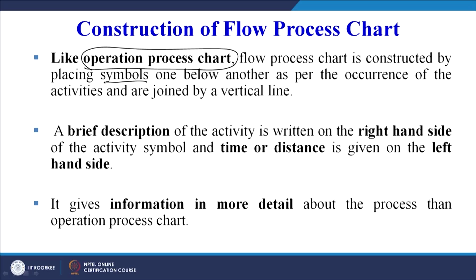We will see one example. A brief description of the activity is written on the right hand side of the activity symbol and time or distance is written on the left hand side. It is the same as we have seen in the operation process chart. It gives information in more detail about the process than the operation process chart, which I have already clarified.